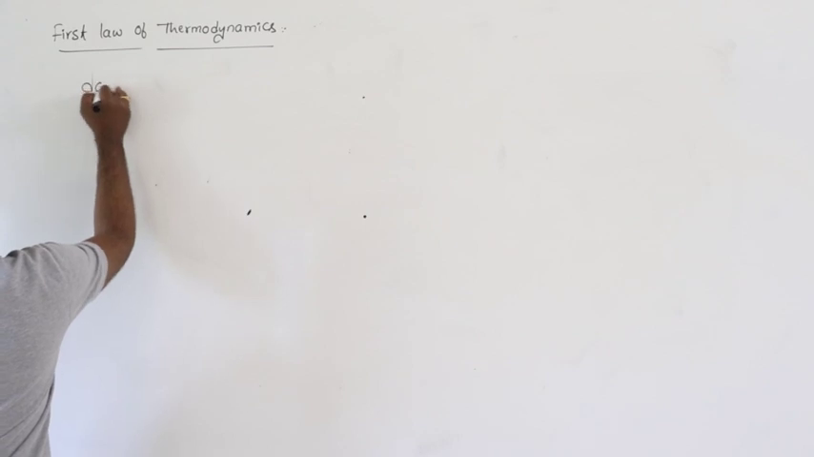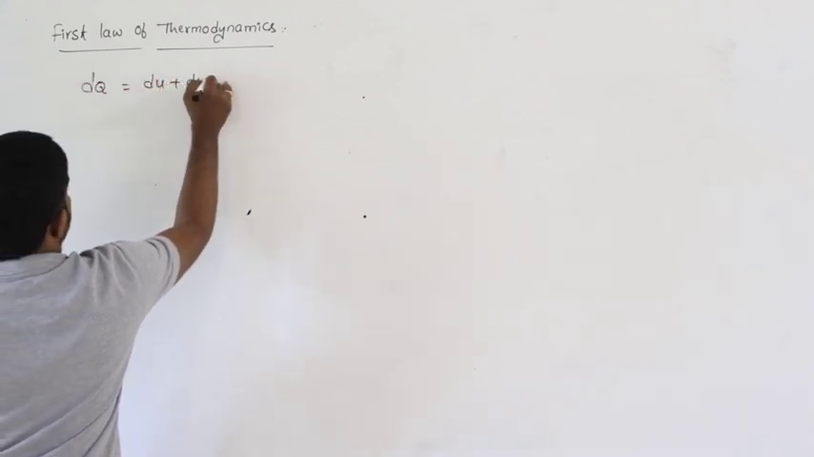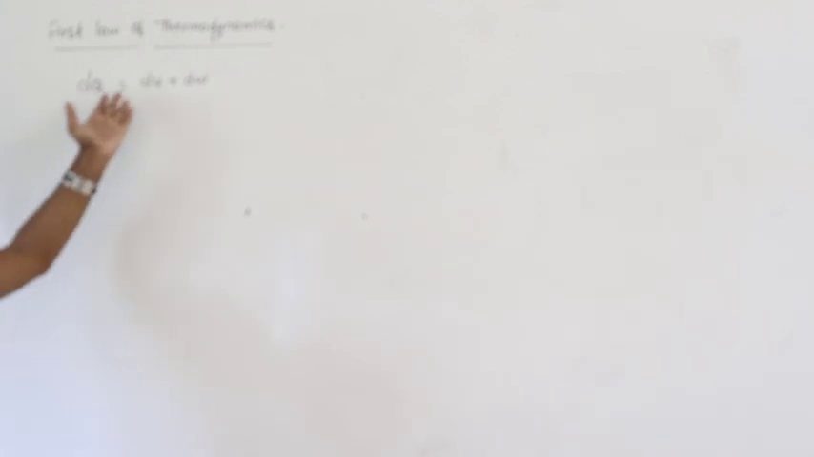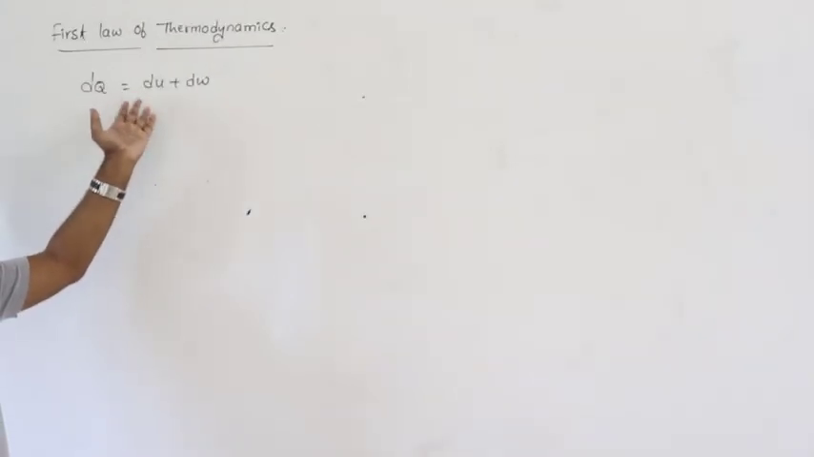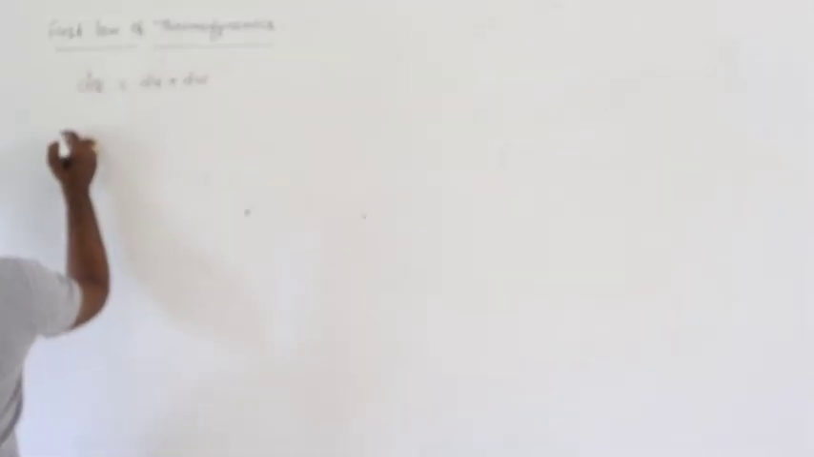So we know the relation dQ is equal to dU plus dW. When dQ is positive, when dQ is negative, when dU is positive, when dU is negative, when dW is positive, when dW is negative, that we can discuss. First, come to the point dQ.